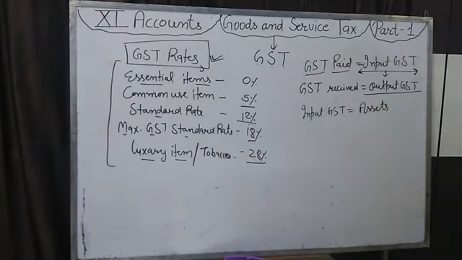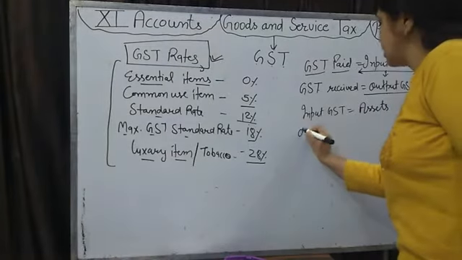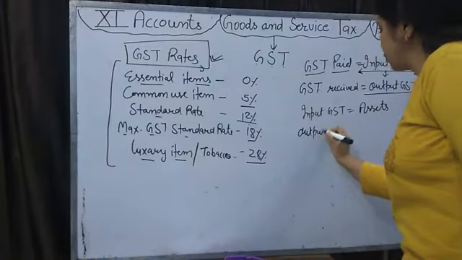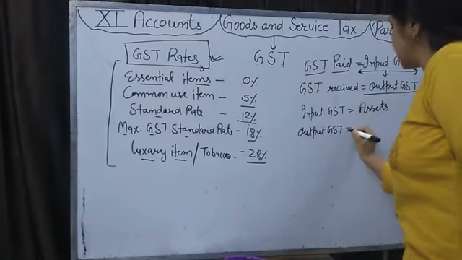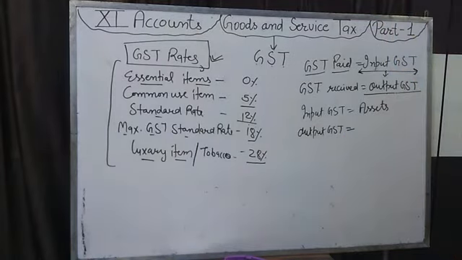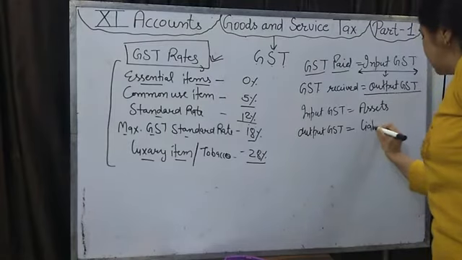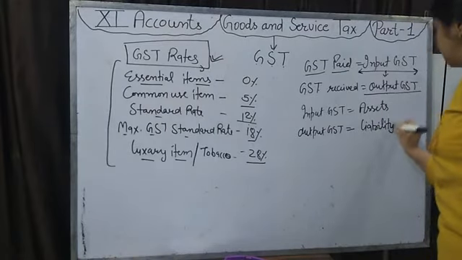And output GST is not an income. These both items will not be shown in the profit and loss account. They will be shown in the balance sheet as an asset and a liability. Output GST is collected from the customer by the businessman while selling the goods, then deposited to the government. So this is the liability of any businessman.